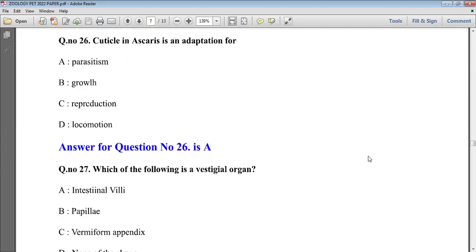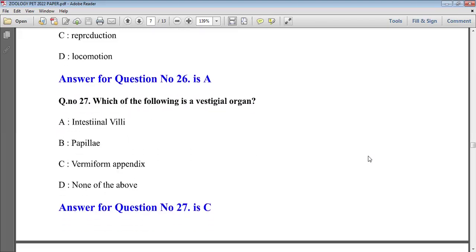Now the next question is: cuticle in Ascaris is an adaptation for what? Ascaris is an animal, also called the small intestinal roundworm. It is parasitic in nature. It is a parasite of humans, pigs, dogs and cats. Ascaris has a parasitic nature, which we can see in option A. Parasitism is the right answer. So the cuticle is for the purpose of parasitism.